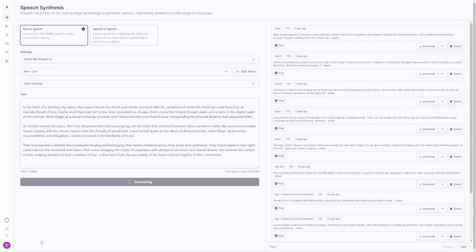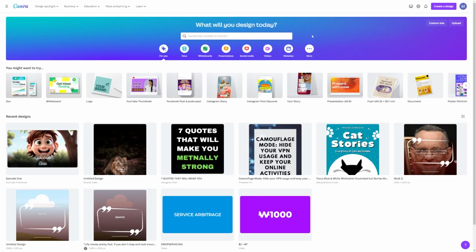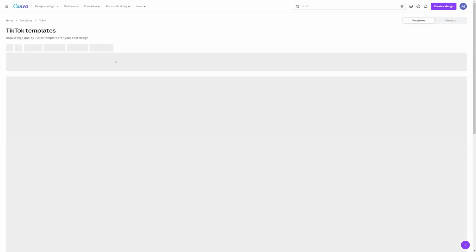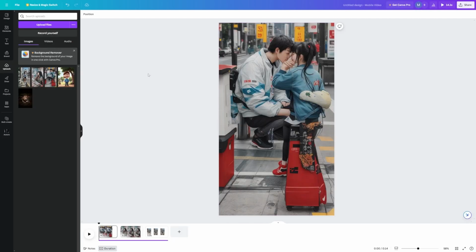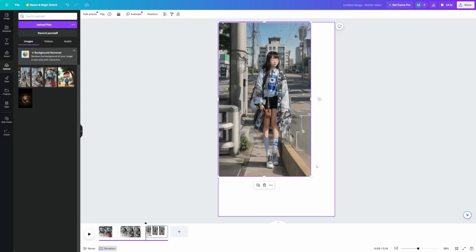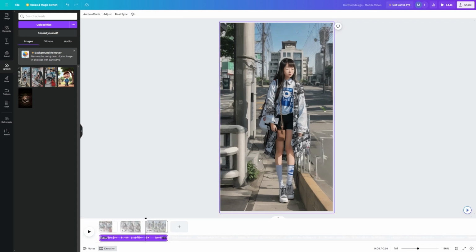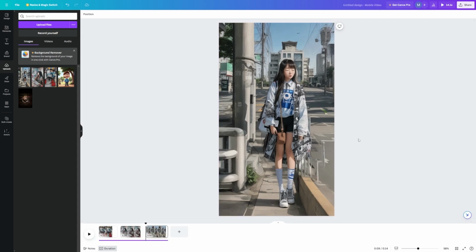Now we're coming very close to the end of the video creation process. It's time for us to actually put the images and the voiceover together and edit our video. For this, we're heading over to Canva, an incredible free graphics design tool where you can do pretty much anything. So, search for TikTok and choose a blank template. Upload your stunning AI images, import the voiceover, and start editing like a pro. I won't bore you with the nitty-gritty details about video editing, as you can find a bunch of free Canva video editing tutorials, but trust me, it's simple. Here's the final video I created using Canva.